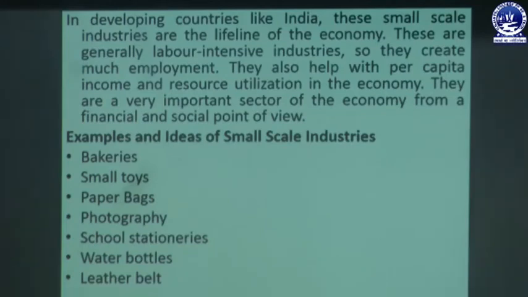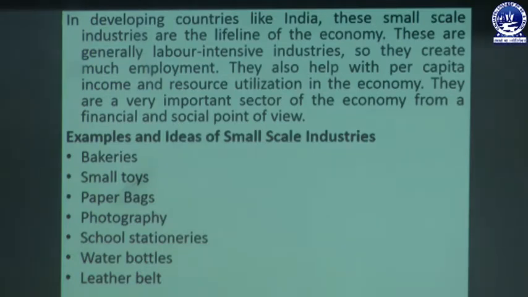In developing countries like India, these small scale industries are the lifeline of the economy. As SSI units play an important role in economic development, these small scale industries are the lifeline for the economy. These are generally labor intensive industries, so they create much employment. They also help with per capita income as well as resource utilization in the economy.